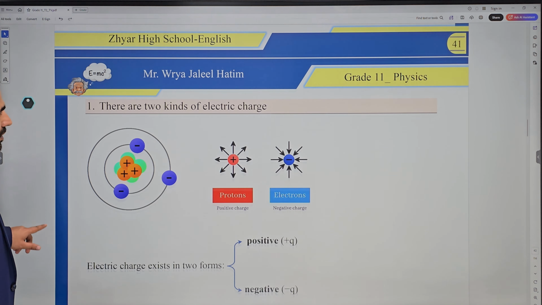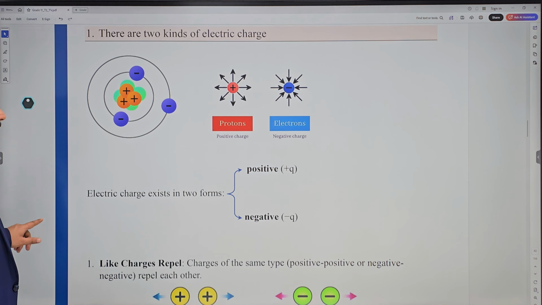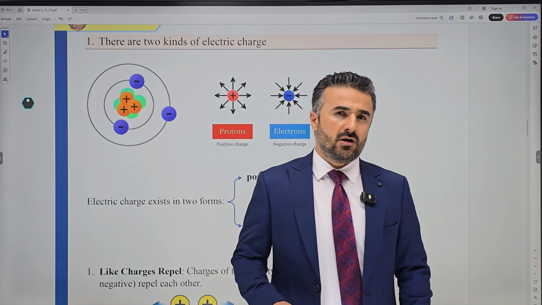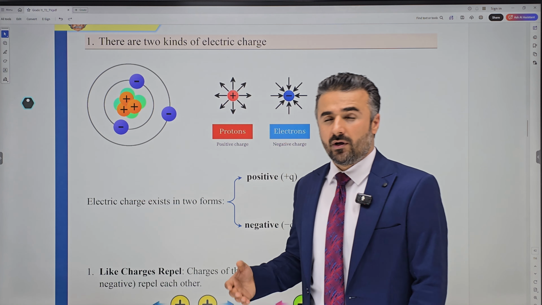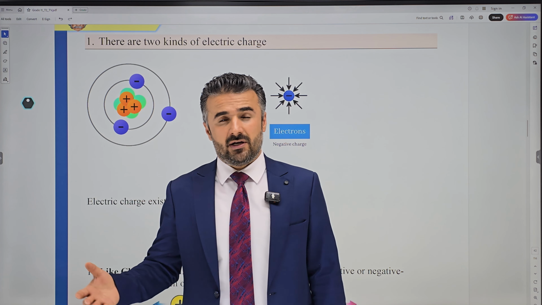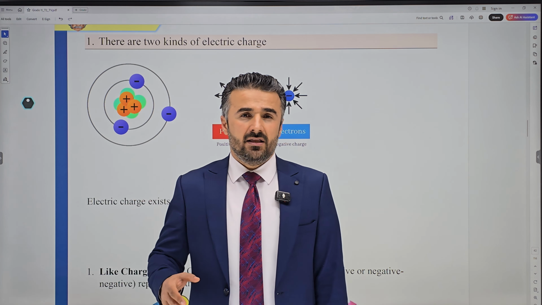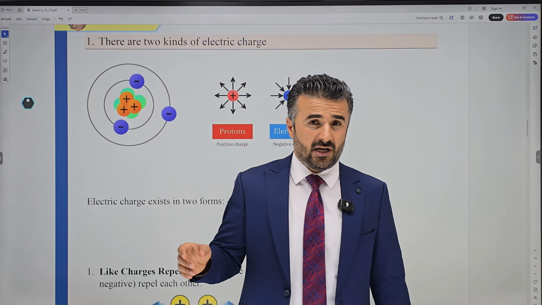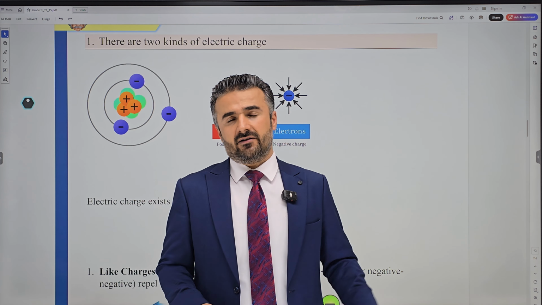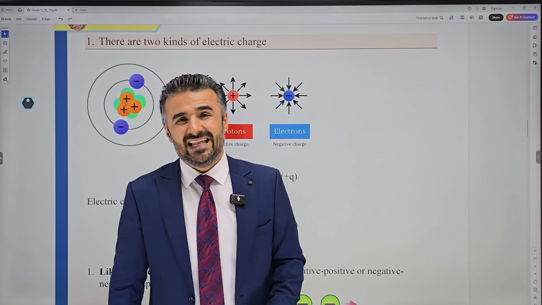So let's talk about each property at a time. What are these two types of electrical charge? Positive charge and negative charge. These positive charges come from protons, so protons are positive. Negative charge, of course, comes from electrons, or electrons are negatively charged.